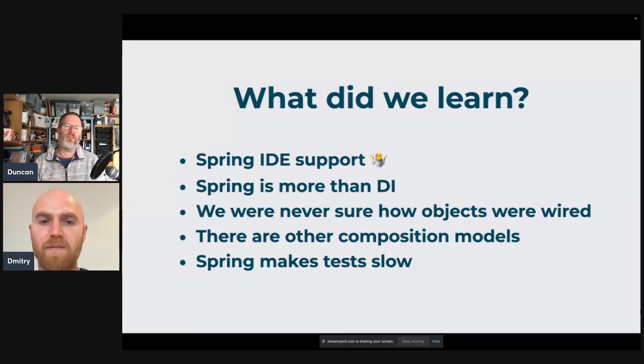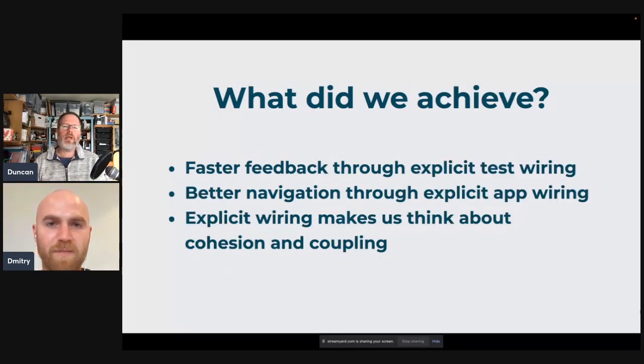But overall, just the slow tests. And what do we gain? So we said faster feedback through explicit test wiring. I guess that's faster feedback in terms of how quickly the test ran. If we were running a single test, it was a lot quicker once we'd got rid of Spring.